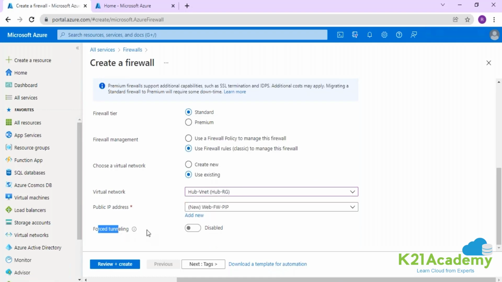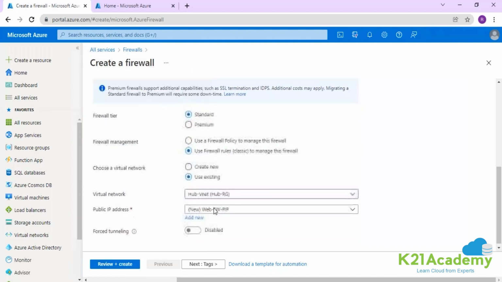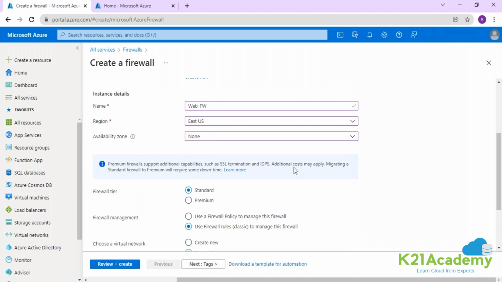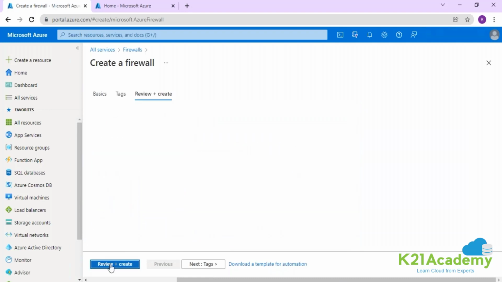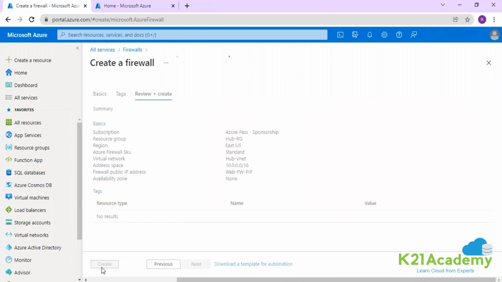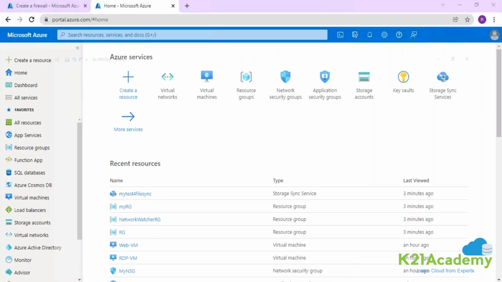Forced tunneling, if you would like to create an additional subnet for the firewall, I'm not creating any additional subnet. We already created one, Azure Firewall subnet. And guys, none of the options is asking about any subnet. Why? Because we have given the name Azure Firewall subnet. If you do not give that name, you will right away see the error message over here that there is no subnet with the name Azure Firewall subnet. Because the firewall is smart enough to detect that particular subnet. So if I create this, it will take approximately 5 minutes. We will utilize this 5 minutes. Meanwhile, we will be creating other components.